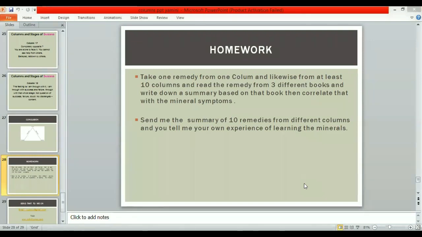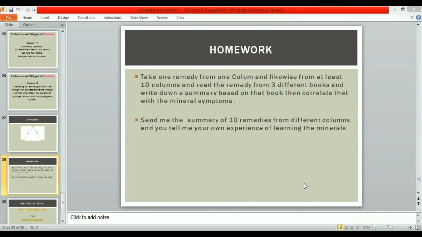So I will be showing two cases from my practice. I am going to invite two guests of mine, and they are also going to show you some cases of the mineral kingdom, and you will understand how to use this whole concept in practice and how to choose the remedies for them. I guess this will be very helpful for you.